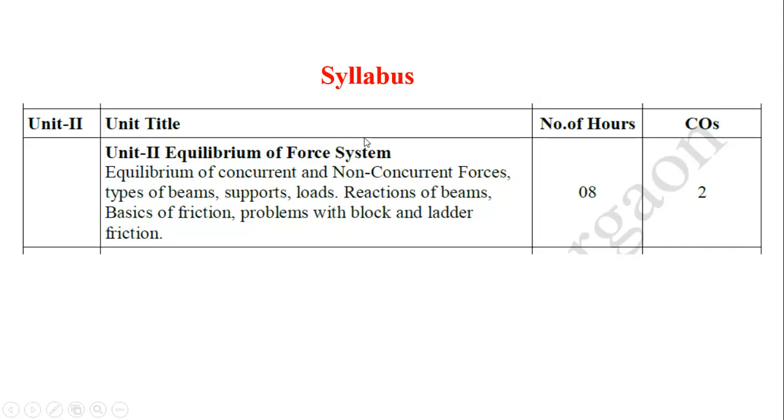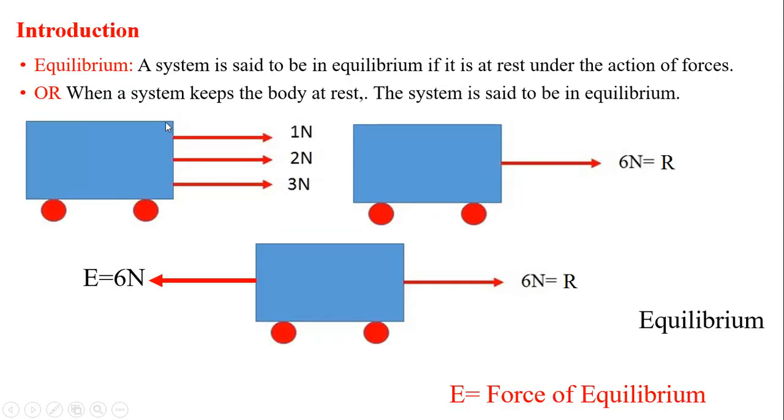The content of unit number 2 is equilibrium of concurrent and non-concurrent forces, types of beams, support, load, reaction of beams, basics of friction, problems with block and ladder friction. Now, introduction. As we have discussed in the previous unit, one terminology is resultant and another is equilibrant. So in the introduction part, today we are more focused on those terminologies.